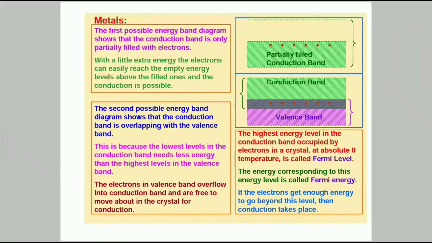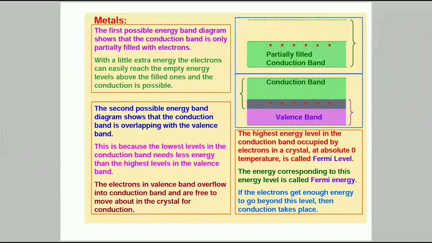So, coming to metals, the first possible energy band diagram shows that the conduction band is only partially filled with electrons. With a little extra energy, the electrons can easily reach the empty energy levels above the filled ones and conduction is possible. See here, we have two bands, conduction and valence bands.